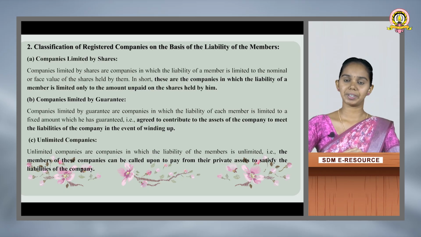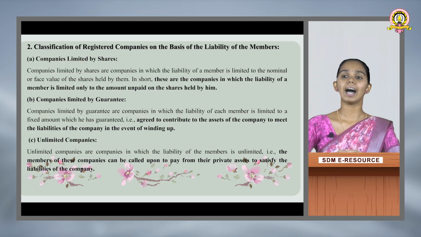First one is companies limited by shares. These are companies in which the liability of a member is limited to the nominal or face value of the shares held by them. In short, the liability of a member is limited only to the amount unpaid on the shares held by him. The second one is companies limited by guarantee. In these, the liability of each member is limited to a fixed amount which he has guaranteed, that is, agreed to contribute to the assets of the company to meet the liabilities of the company in the event of winding up.